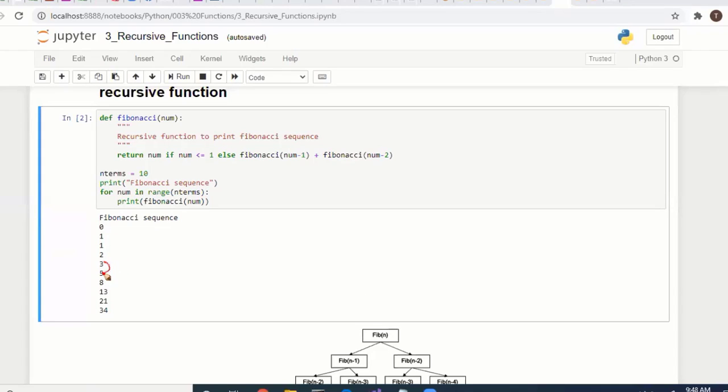If you add 5 plus 3 is 8, 8 plus 5 is 13, like this the sequence is getting generated. If you go through this function, you can understand recursion. For recursive functions we have two examples: one is factorial, and the next one is the Fibonacci series. If you have any doubt, you can check with me.